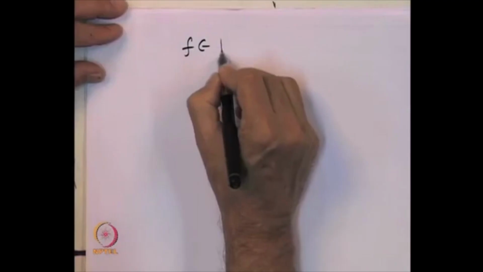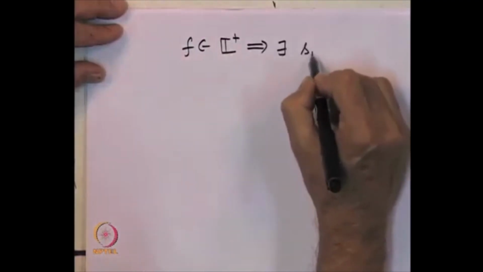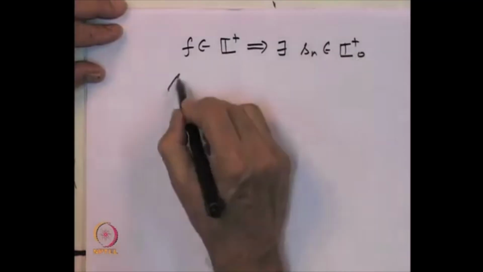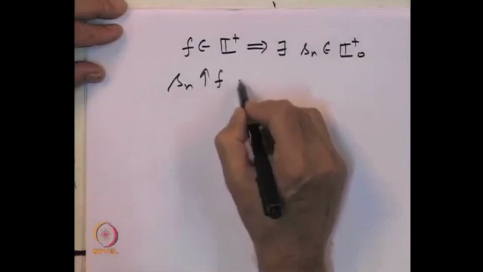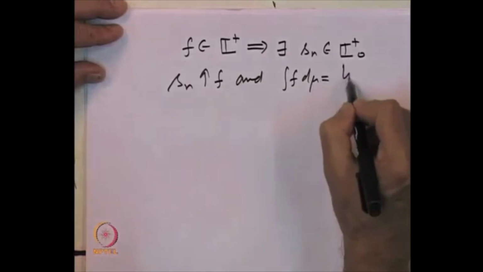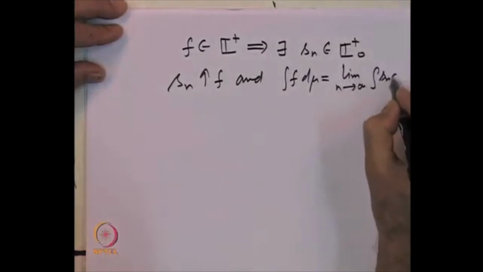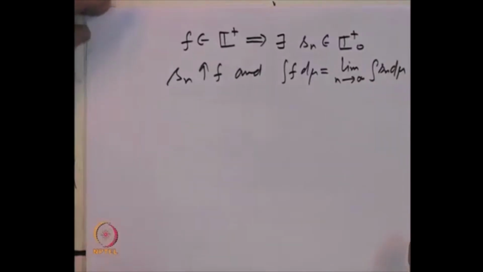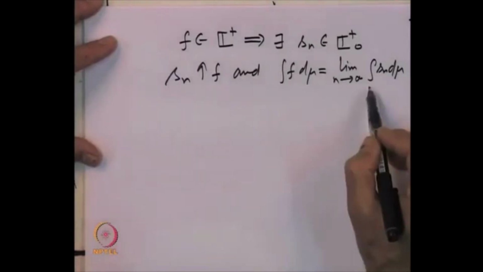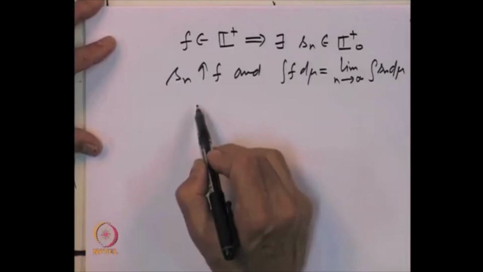So, f belonging to L plus implies we have a sequence S n belonging to L plus 0, such that S n increases to f and the integral of f d mu is written as the limit as n goes to infinity of the integral of S n d mu. That is by the fact that f belongs to L plus and the integral of f is defined as the limit of the integral of S n d mu for any sequence S n which increases to f.